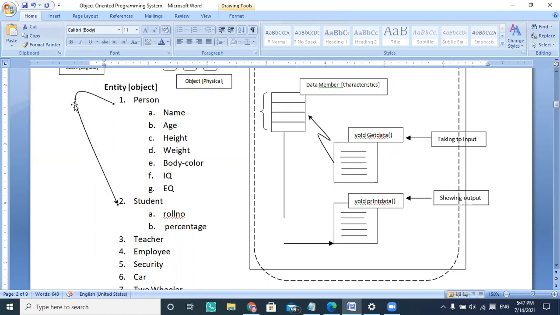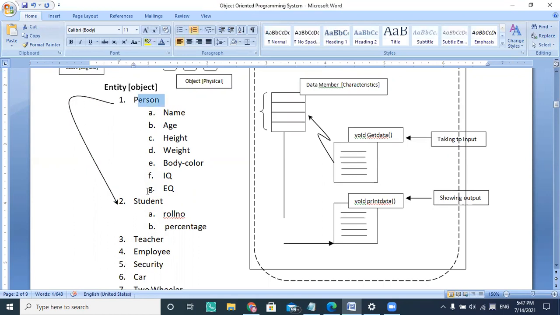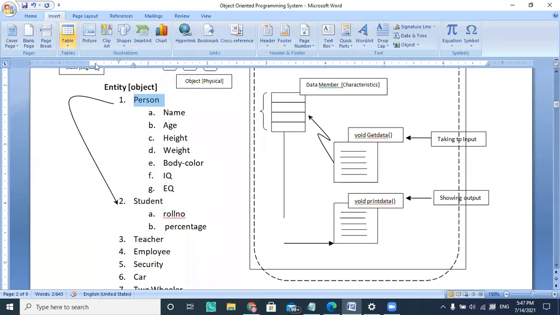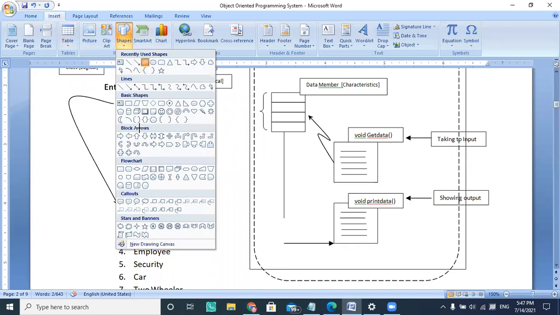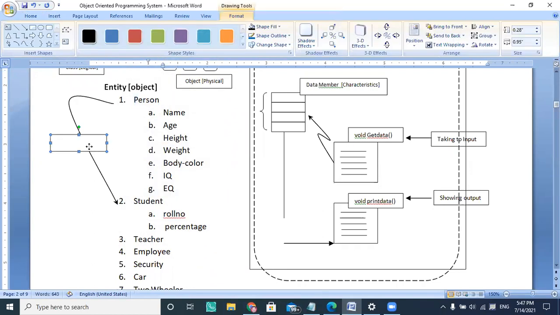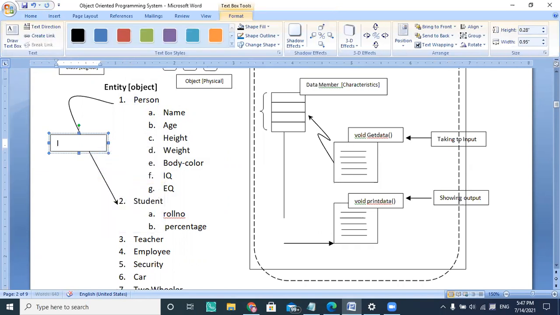So I'm going to reuse my classes. I'm using my person class, and I'm going to create a student class which is an extension of the person, and that is called inheritance. Inheritance is nothing but extending the classes.